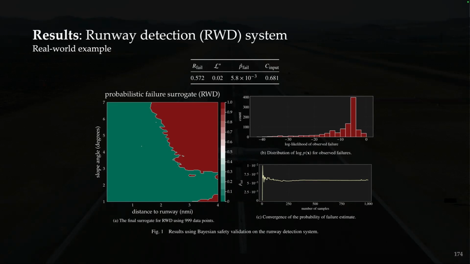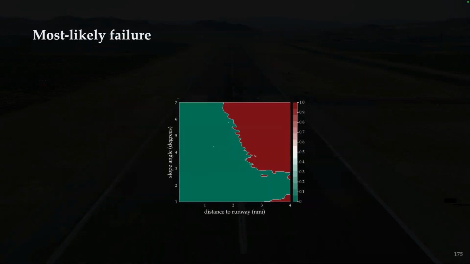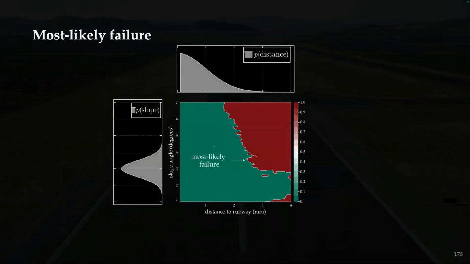This distribution shows the likelihood, the log likelihood of the failures. Because it's right skewed, that means these are more important failures. So they're not just any old failures, but these are actually important failures. Lastly, what we can do is then see things like the most likely failure, which is actually this little island right there, and start there to triage, trying to resolve these particular failures. We want to start from the most likely failure and go down.